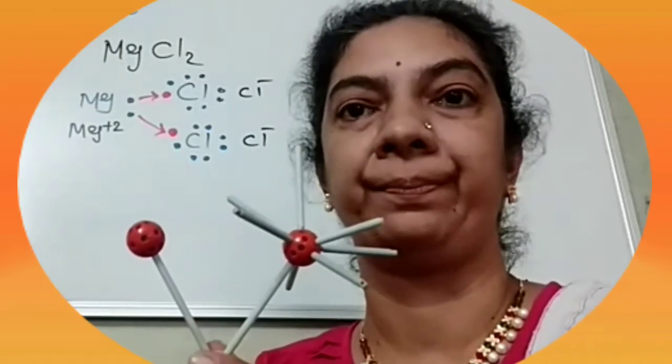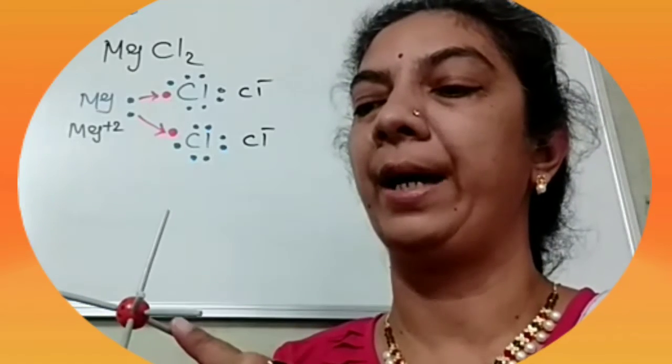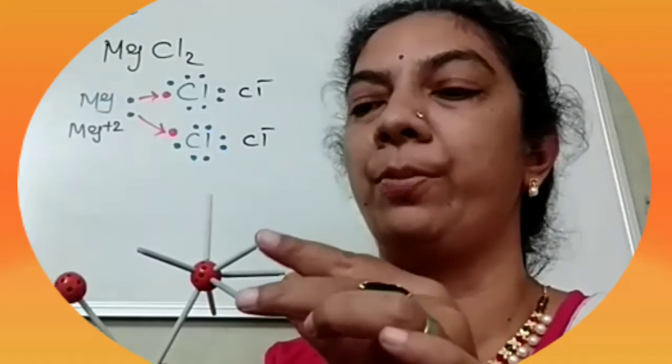Instead of chlorine, if we consider oxygen, then one atom of oxygen has 1, 2, 3, 4, 5 and 6 electrons in its outermost orbit. 3 and 3, 6.